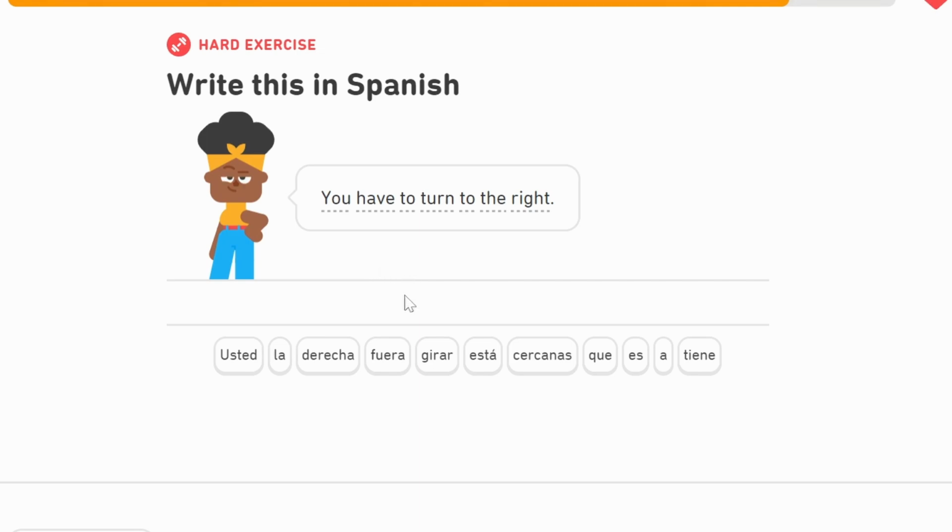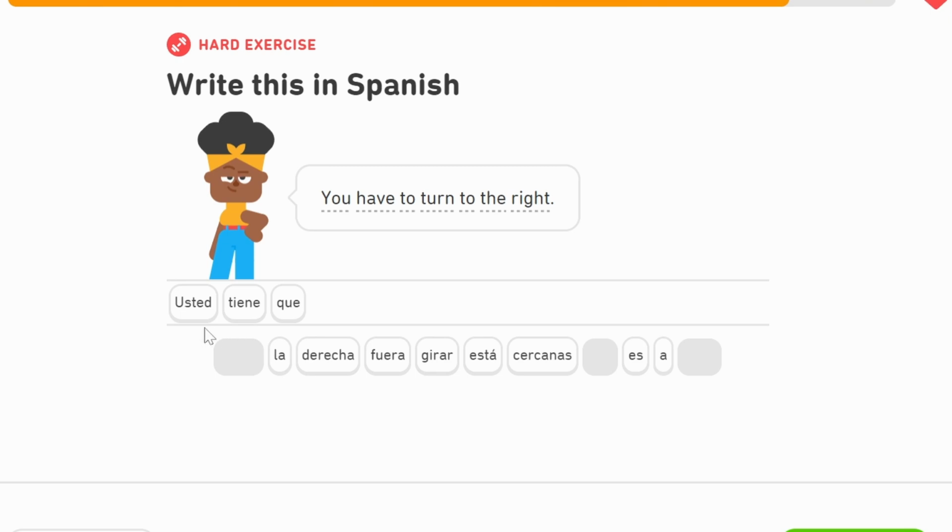So for example, you have to turn to the right. So we're actually speaking to somebody else here. So we're going to need to conjugate the verb to have, tener, to the tú, you conjugation. That is going to be tienes. Tú tienes. And I think it wants us to use usted here. Usted tiene que. So if we weren't speaking formally, it would be tú tienes que. You have to.